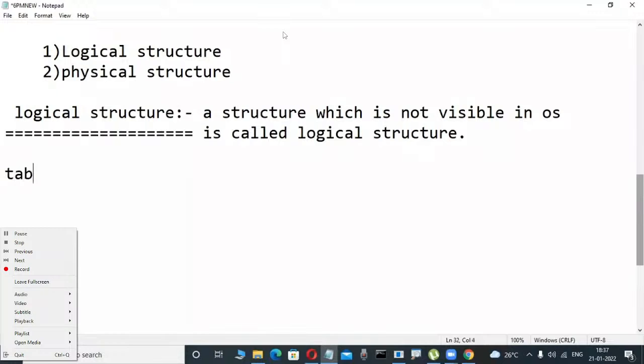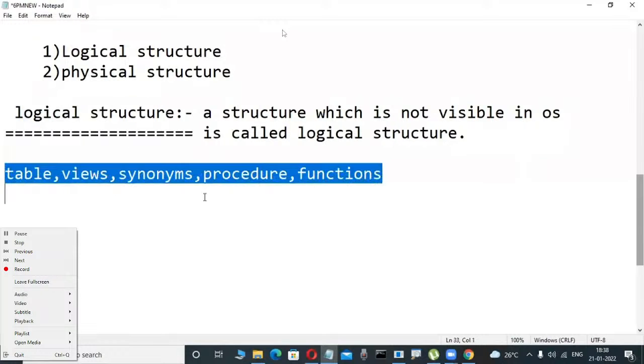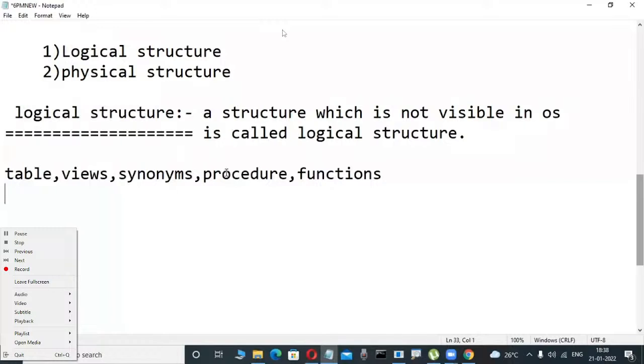That logical structure contains tables in Oracle, SQL Server, MySQL, and also views, synonyms, indexes, procedures, functions, triggers, packages. These are all logical structures. Whatever objects we are learning in the course are not present in the operating system.